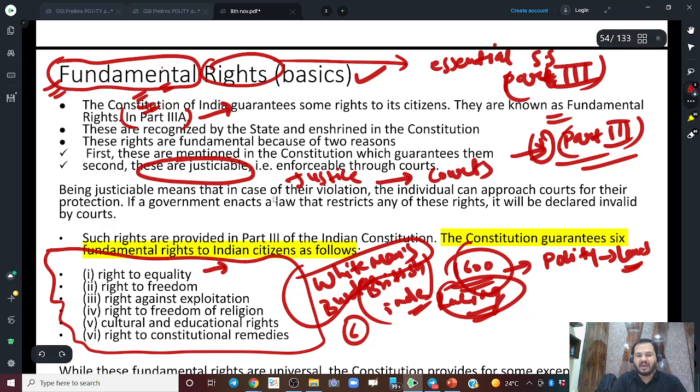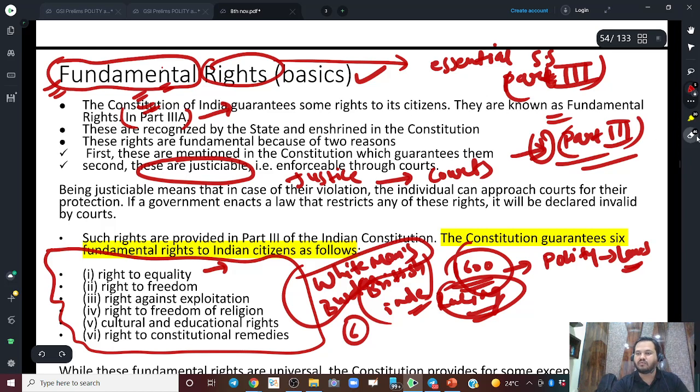Right to equality, right to freedom, right against exploitation, right to freedom of religion, cultural and educational rights, and the last one, very important, right to constitutional remedies. Don't worry, right now, hearing this, you may not understand anything of what I said, but the importance is that we have certain rights. We have this right to equality.